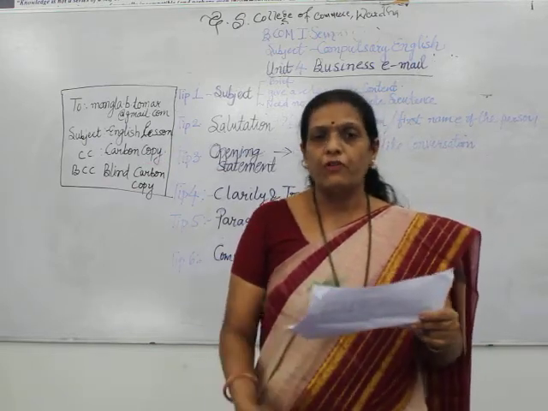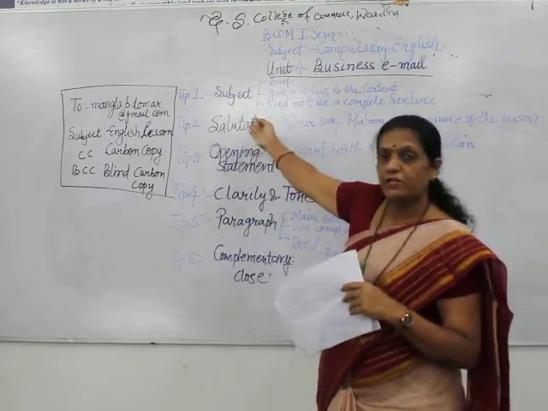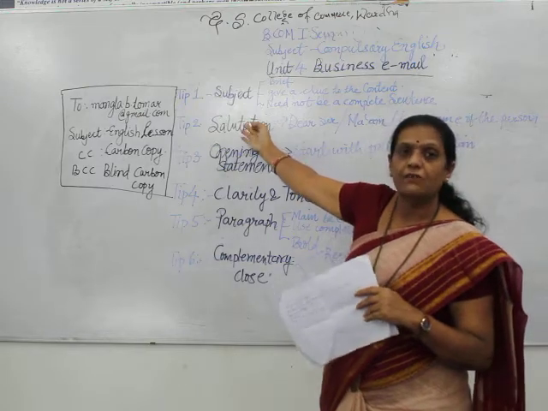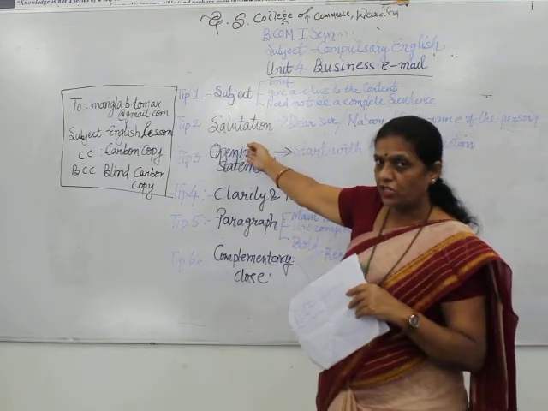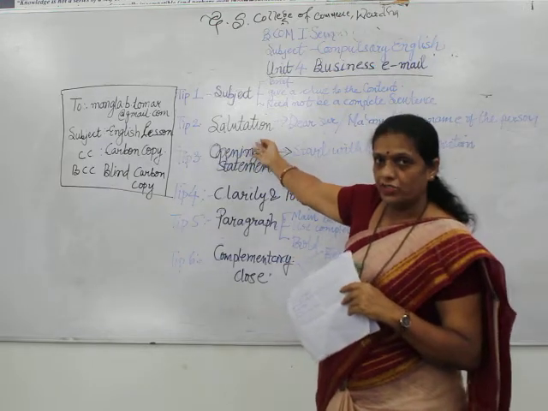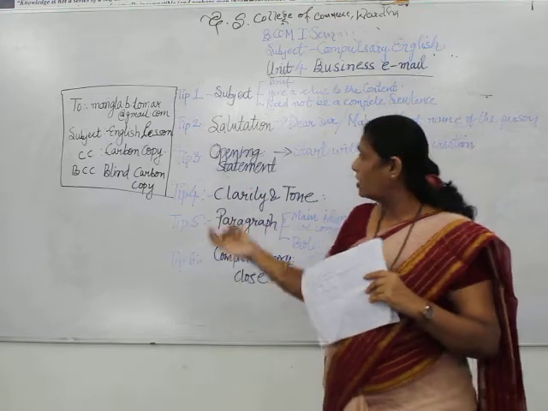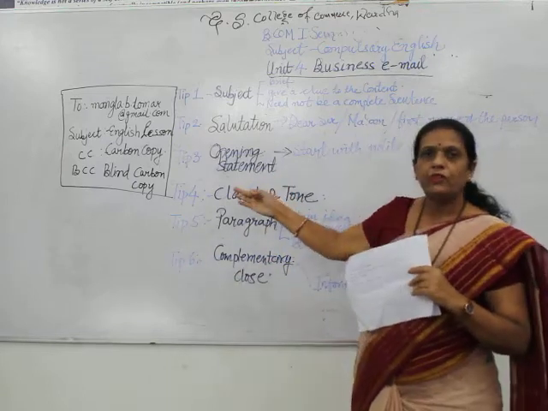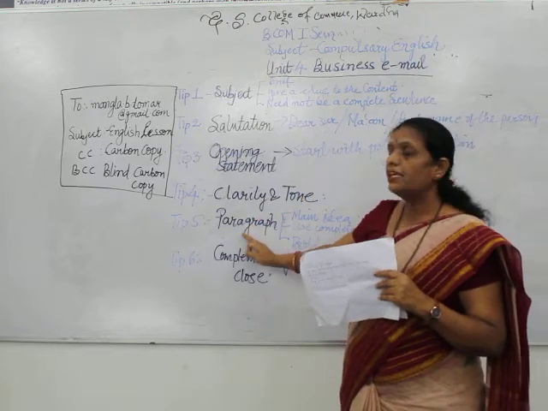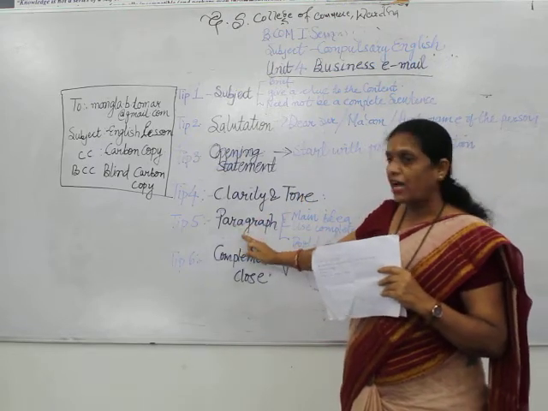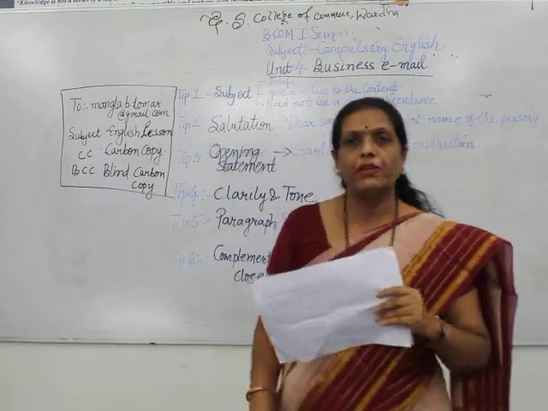So before rounding up, how many tips are there here? Six tips. The first tip is the subject: the email should always have a subject. The second tip is that it should have a salutation. Always start with the salutation. The third tip is that the email should have an opening statement. The fourth tip is clarity of tone in your email. The fifth tip is that you should have a paragraph. And the last tip is that it should have a complimentary close.